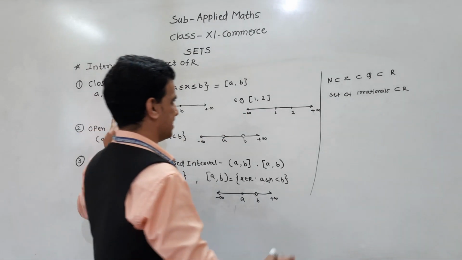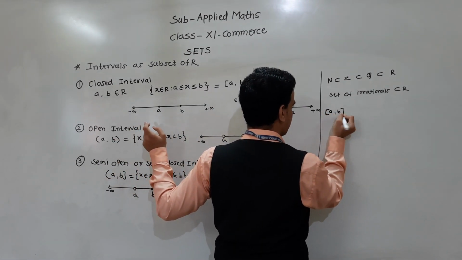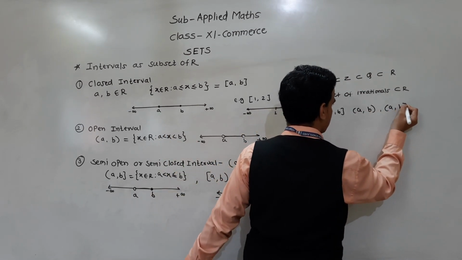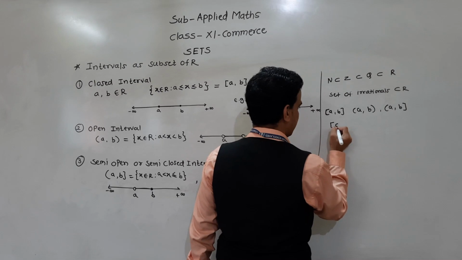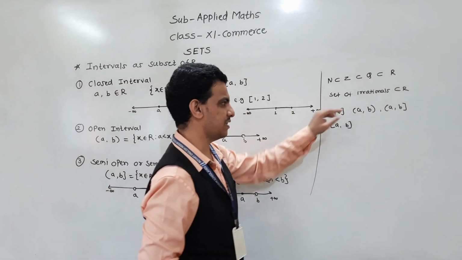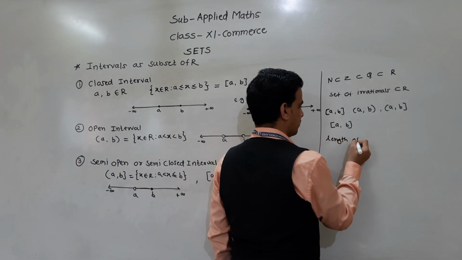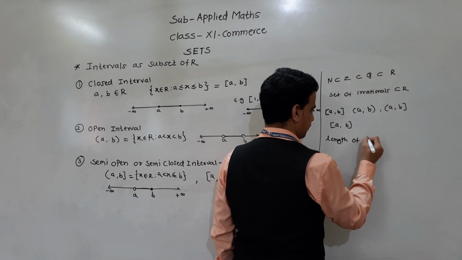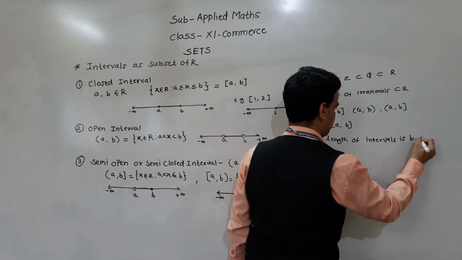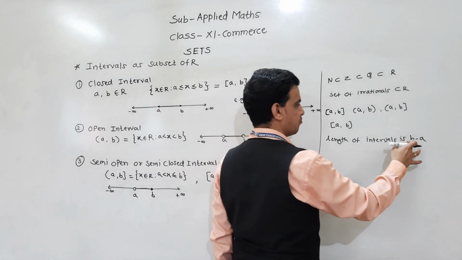So for all these sets, meaning the closed interval A and B, open interval A and B, or semi-open, semi-closed intervals A and B, the length is B minus A. Okay, the length of an interval is B minus A. So all these intervals have length B minus A.